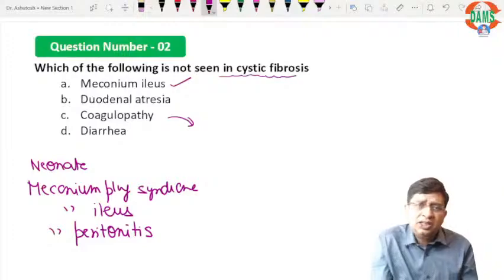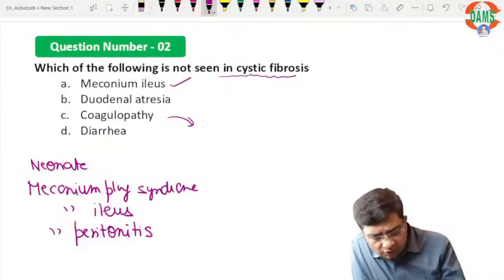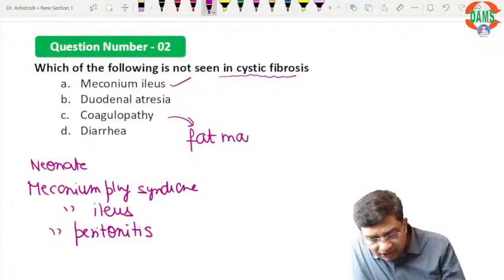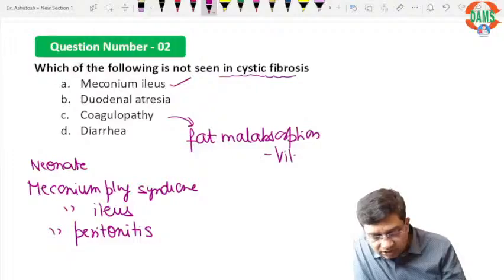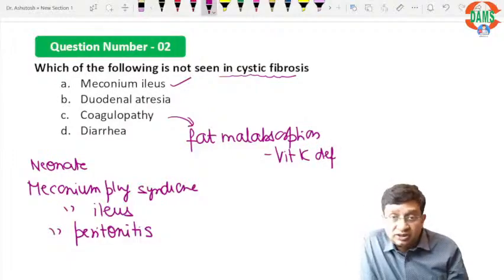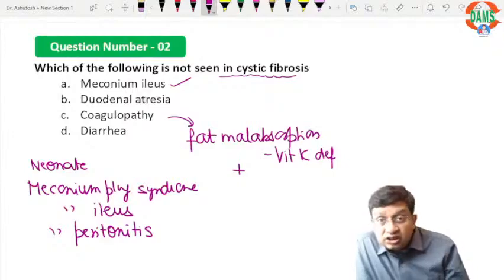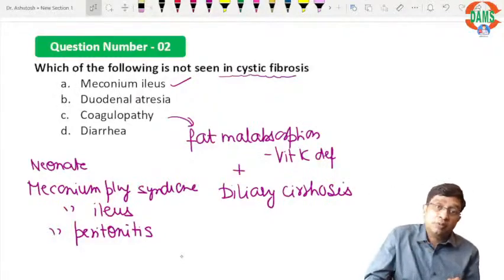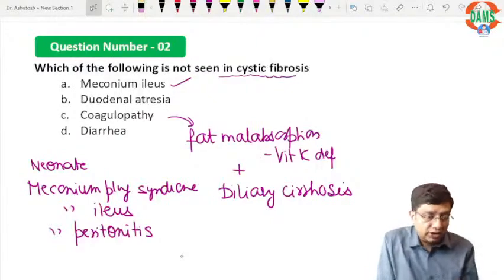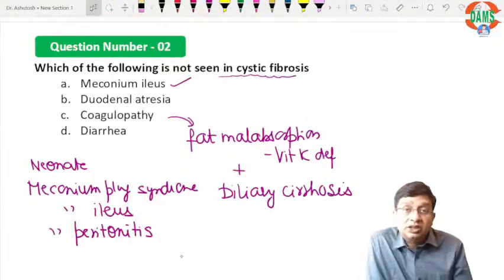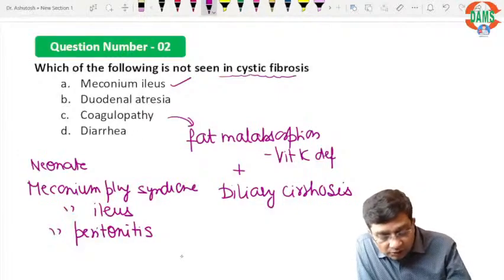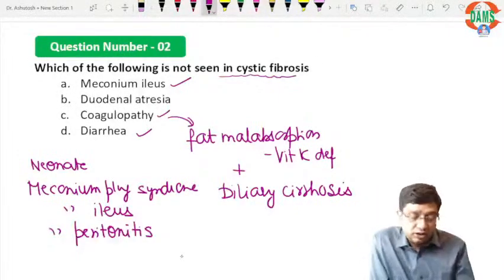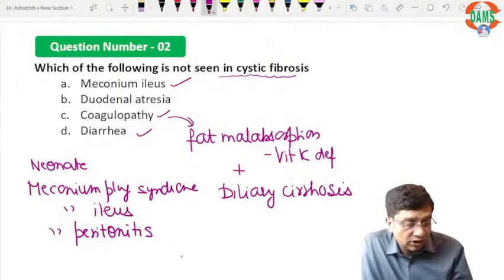Coagulopathy can very well be seen. Why can it be seen? Because here there is fat malabsorption, which can result in vitamin K deficiency. And the second thing is the presence of biliary cirrhosis, so the liver is not functioning optimally. Due to this, coagulopathy can very well be seen, and due to the malabsorption, diarrhea can also be seen, right?